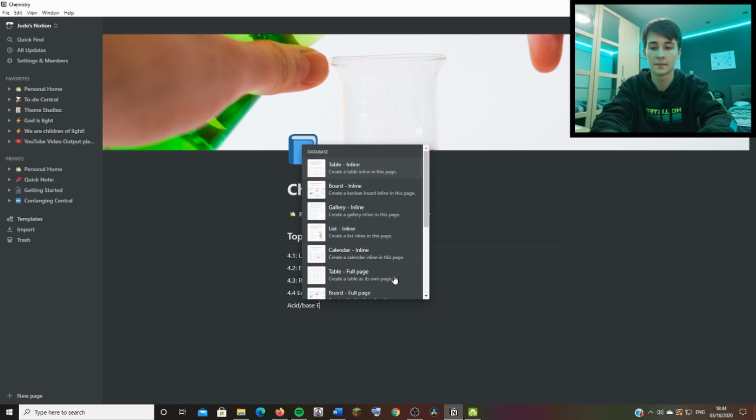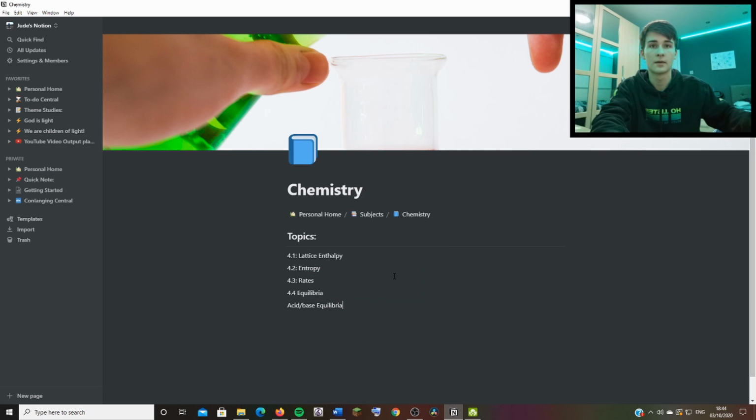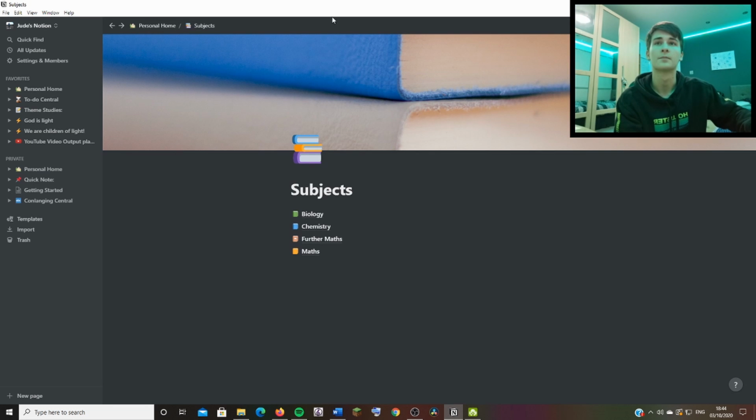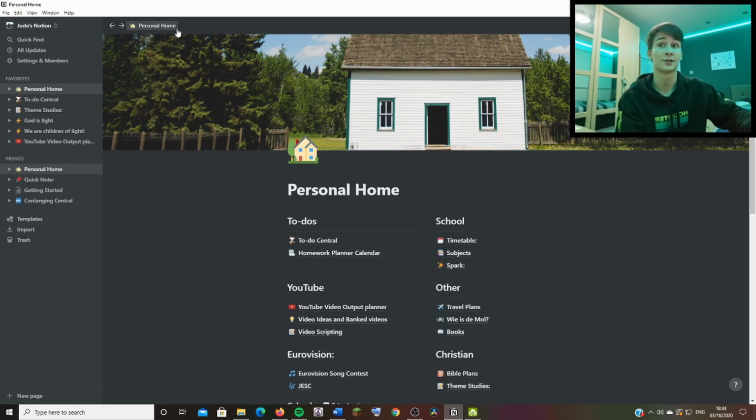Acid-base equilibria. And that should be called 4.5. Yeah, so I can put notes in there. I might just take pictures of them because you can do that. I'll do that on my phone, just take pictures and upload them straight there. So, we'll go back to personal home.